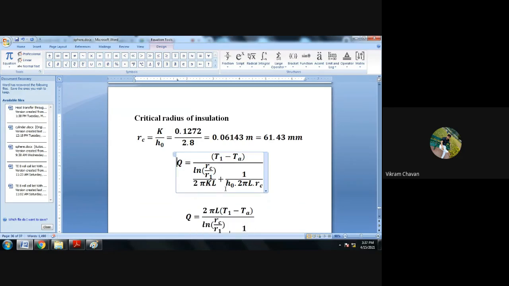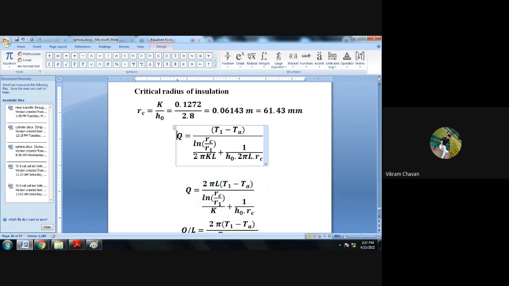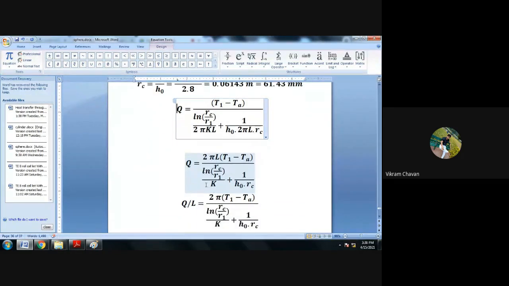Okay, now if you take 1 upon 2 pi L common from the denominator side and shift to the numerator side, you will get the equation of Q is equal to 2 pi L into T1 minus TA divided by ln of RC divided by R1 divided by K plus 1 upon H naught multiplied by RC.